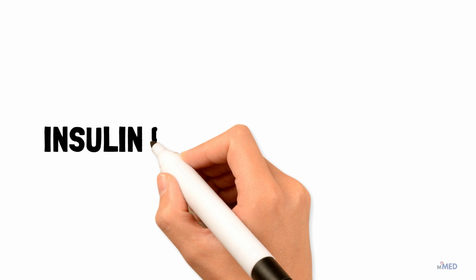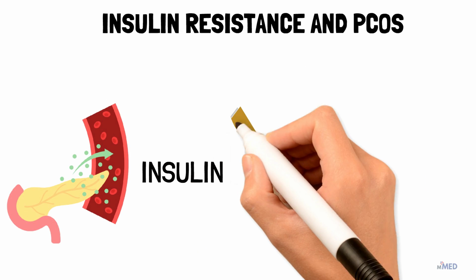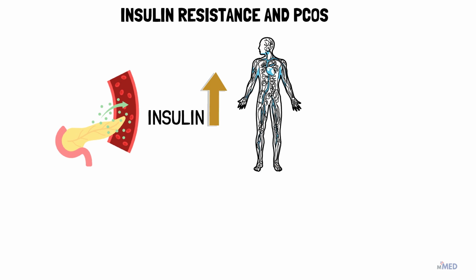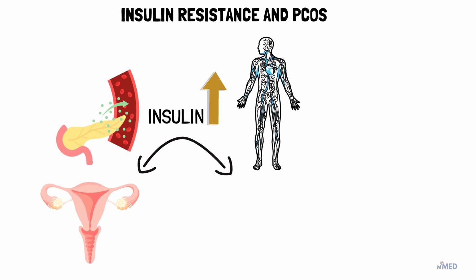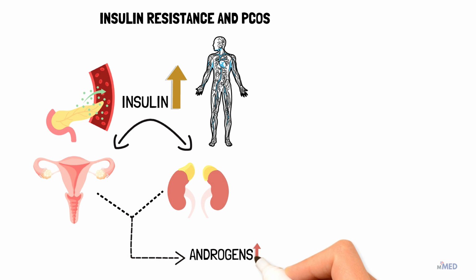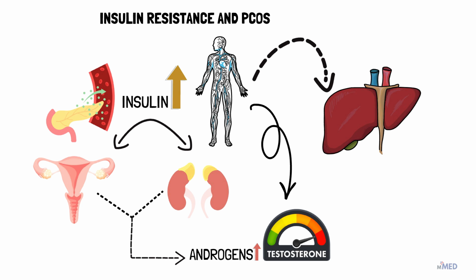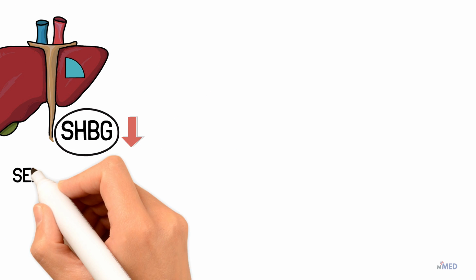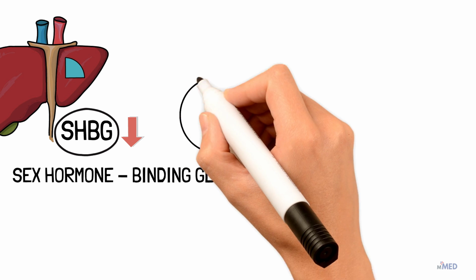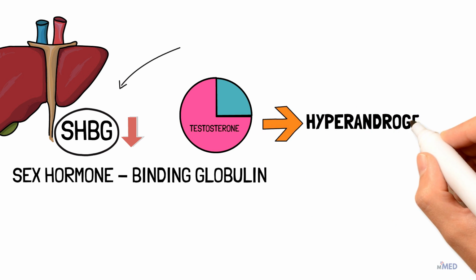Insulin resistance plays a pivotal role in PCOS. When the body becomes resistant to insulin, the pancreas produces more insulin to compensate. This excess insulin can stimulate the ovaries and adrenal glands to release androgens, contributing to hyperandrogenism. Moreover, insulin resistance can reduce the production of sex hormone binding globulin or SHBG in the liver. SHBG normally binds to androgens and suppresses their function, so reduced SHBG further promotes hyperandrogenism in women with PCOS.